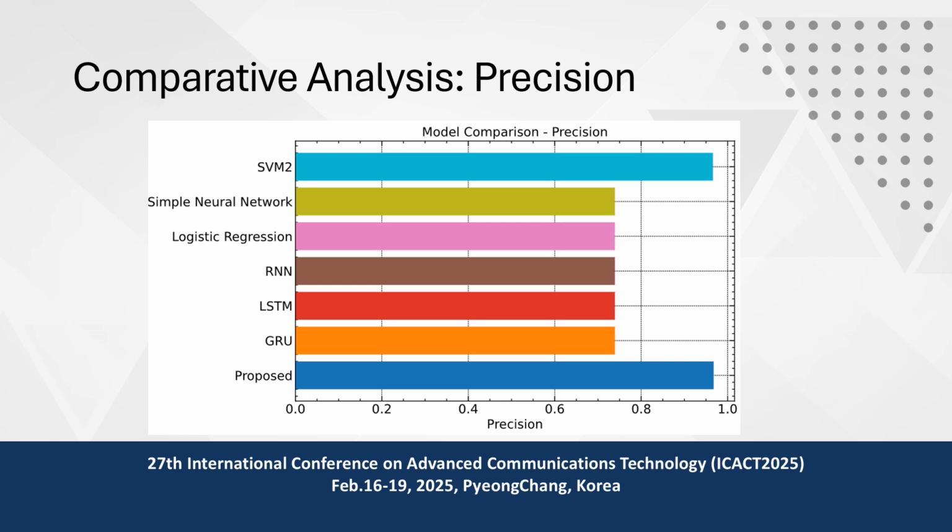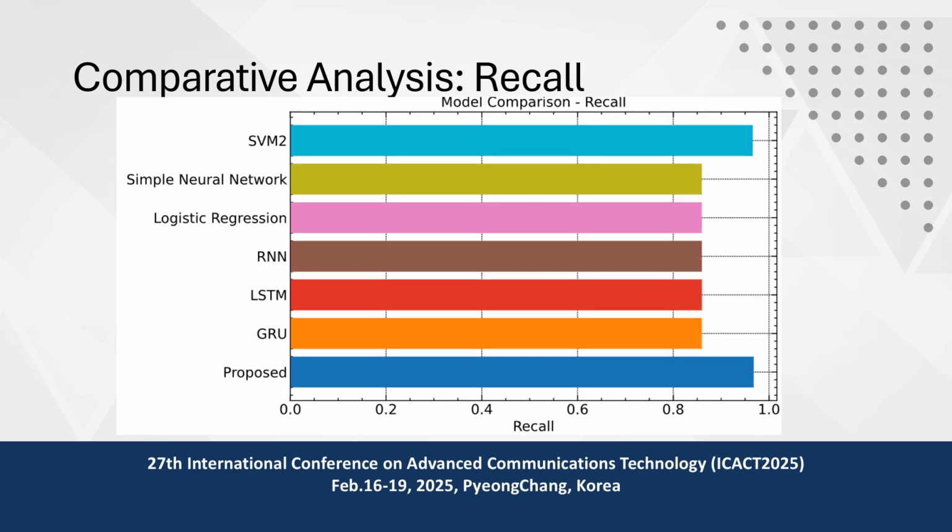And here we can see the precision. Again, our model achieved 96.776% compared to other models. Only SVM is relatively closer to our model. And here again, for recall, our proposed approach gets 96.881 while SVM gets only 96.661.